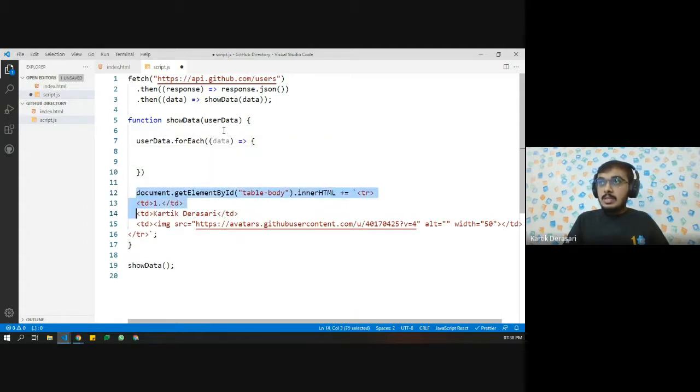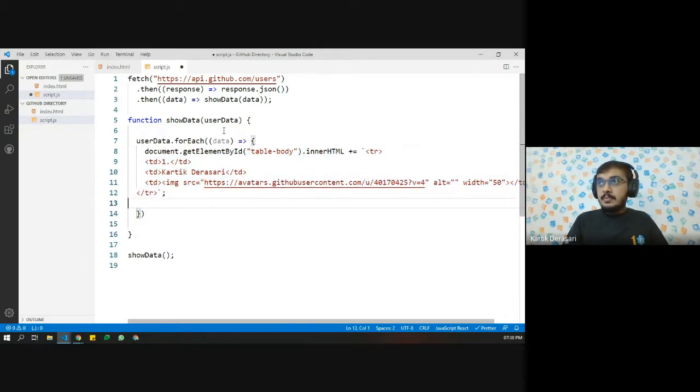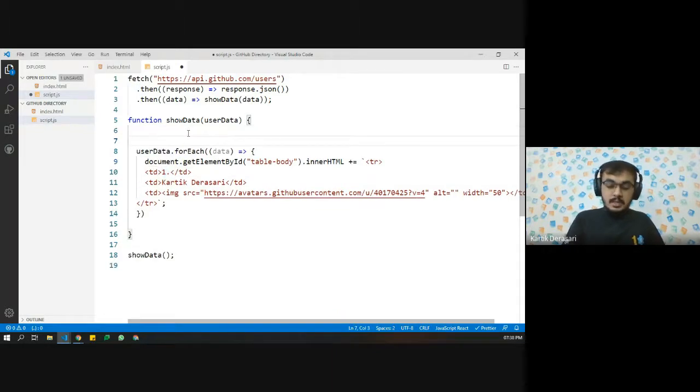So inside that, now what we want to do, instead of 1, I want this number to be manual. So what I'll do is I'll create a variable, let's say i equals 1. Then I'll add this